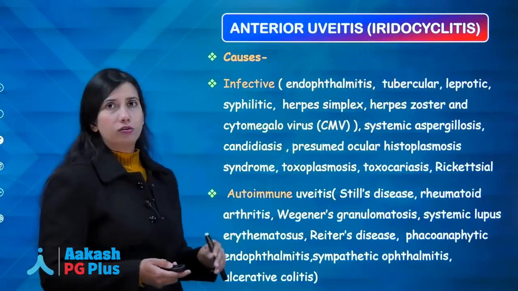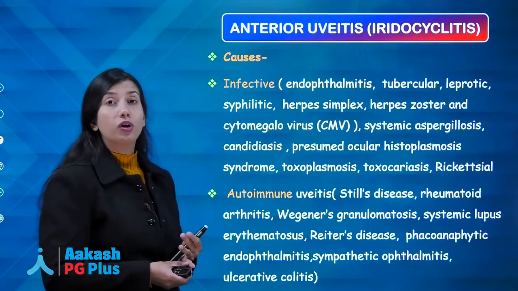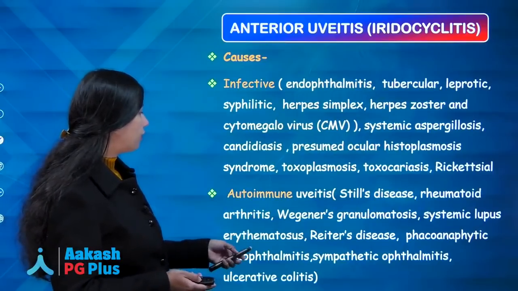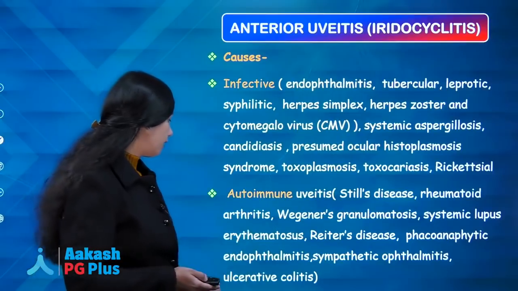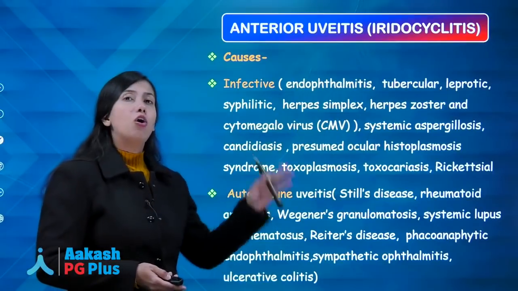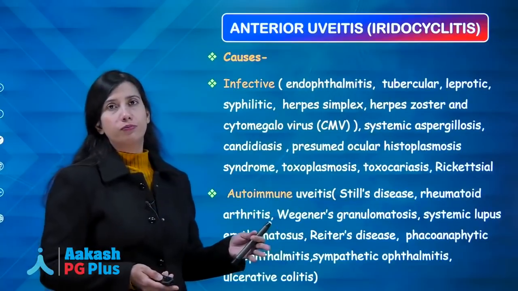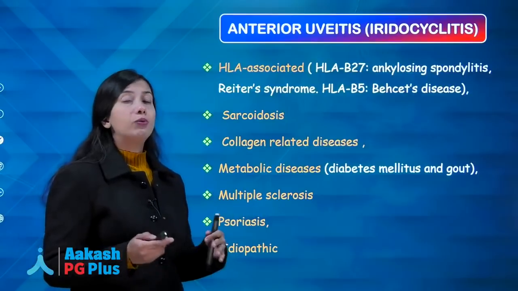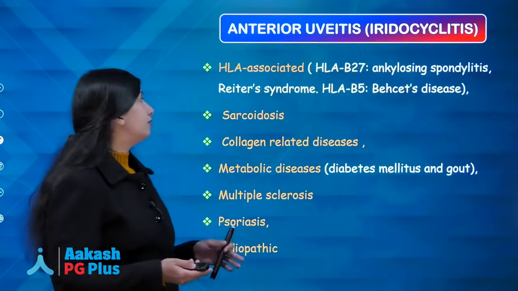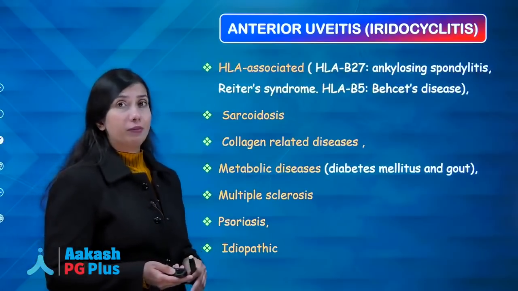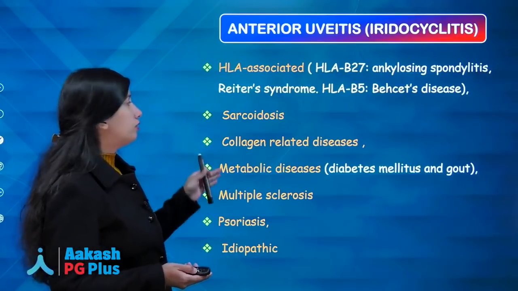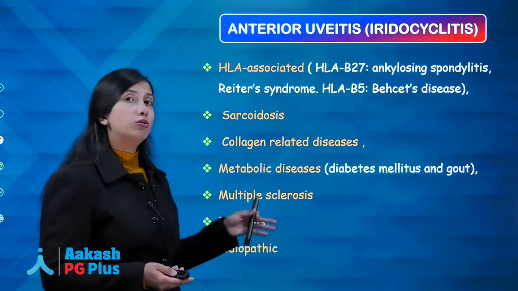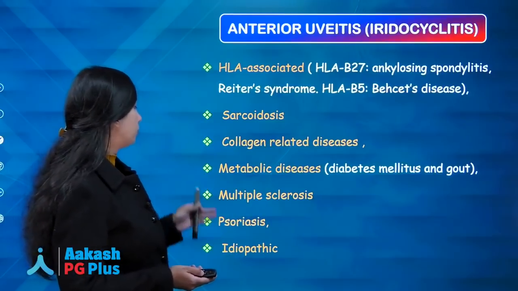Then autoimmune causes like Still's disease, rheumatoid arthritis, SLE, Wegener's granulomatosis, Reiter's disease, phacoanaphylactic endophthalmitis, sympathetic ophthalmitis and ulcerative colitis. So almost all the autoimmune diseases cause uveitis also. Then HLA associated diseases, HLA-B27 like ankylosing spondylitis and Reiter syndrome, and HLA-B5 like Behçet's disease. Then sarcoidosis, collagen disorders, metabolic diseases like diabetes mellitus and gout can also cause iritis, multiple sclerosis, psoriasis